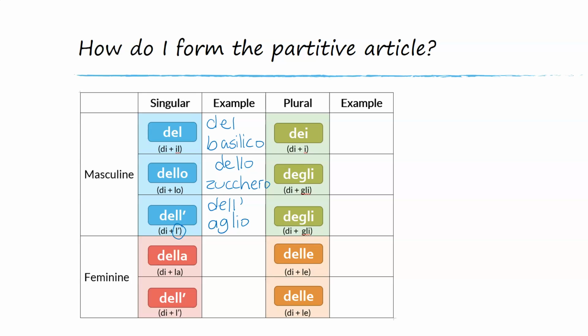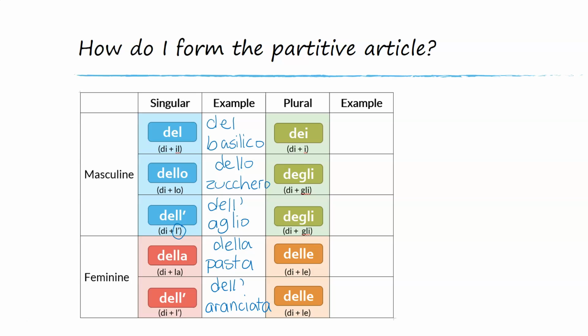In the feminine form, there are 2 possibilities. Most of the time, most feminine nouns use la as a definite article. So for example, if we take the word pasta, la pasta is the pasta, della pasta, it's some pasta. All right, let's take the word aranciata, so the orange fizzy drink. This is feminine and it starts with a vowel, so its definite article would be l apostrophe. But if we want to say some, it'll be dell'.